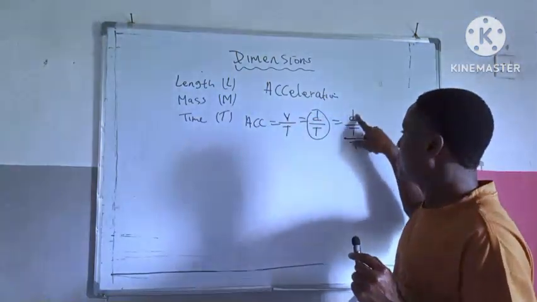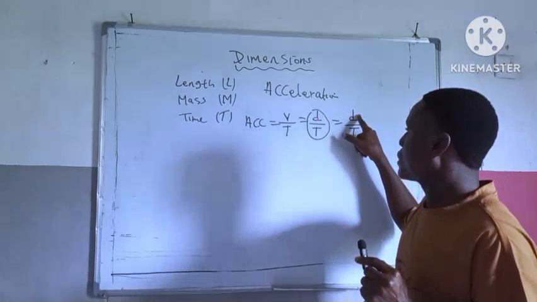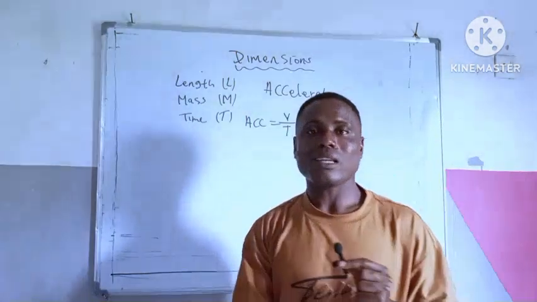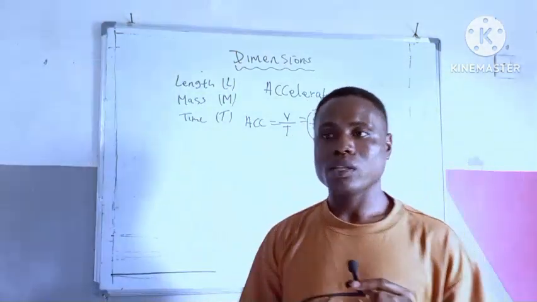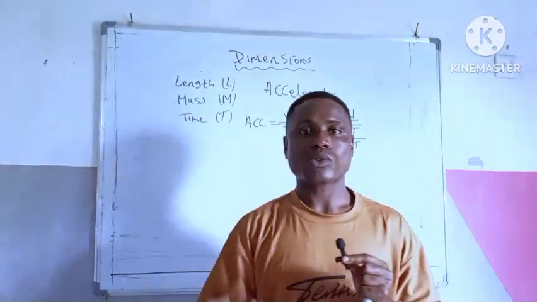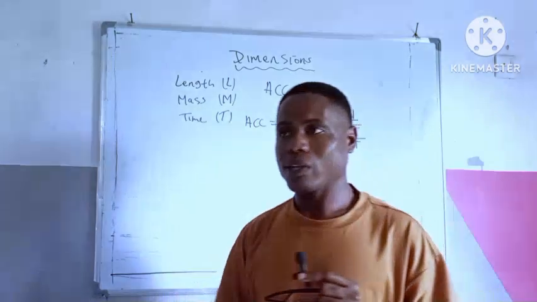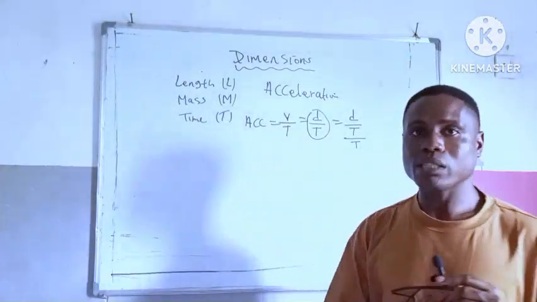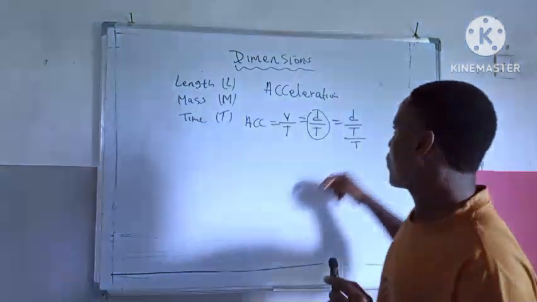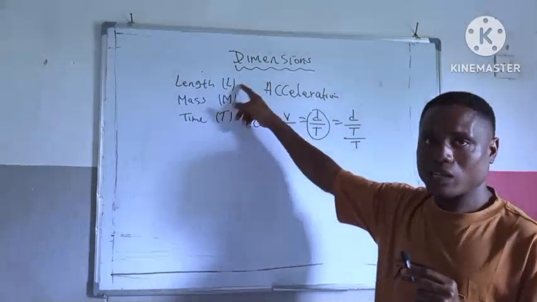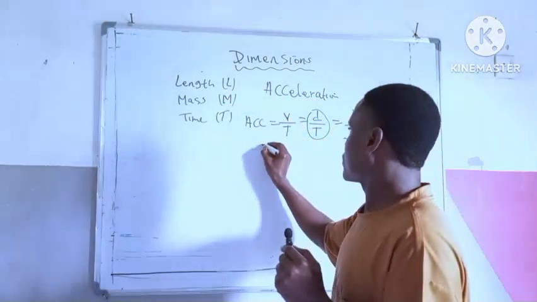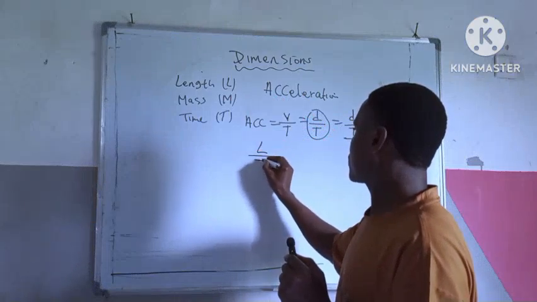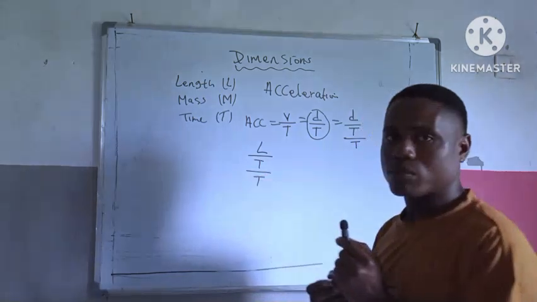But D, which is displacement, is still the same thing as length. Are you getting it? Because displacement is the total distance covered in a specified direction, so the unit is still meter. So displacement is still the same thing as length, so we are converting it to L. So it will now be L all over T.